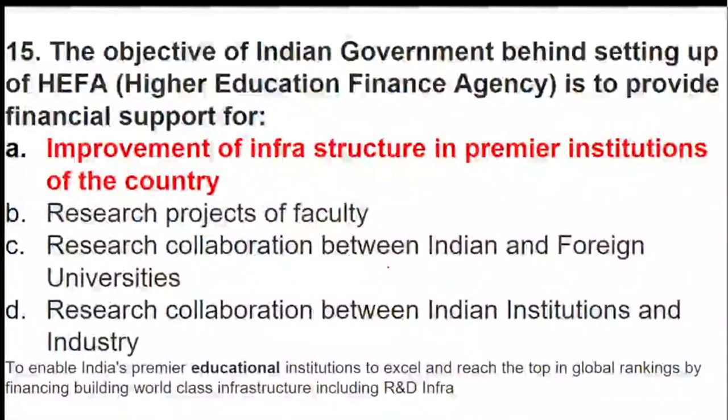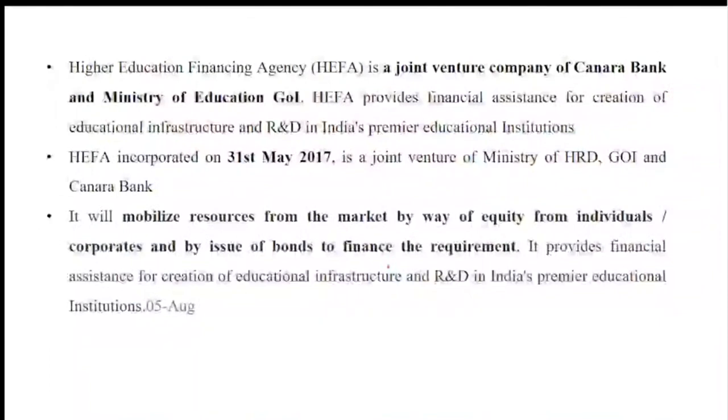Because these premier educational institutions will help the global rankings with world-class infrastructure facilities. It's not research collaboration. For research collaboration, we have different bodies. Here we are talking about the finance agency, which is basically for maintaining the infrastructure. Okay. Yes, fine. Now this was a little bit of information I have brought so that you can understand it very well.